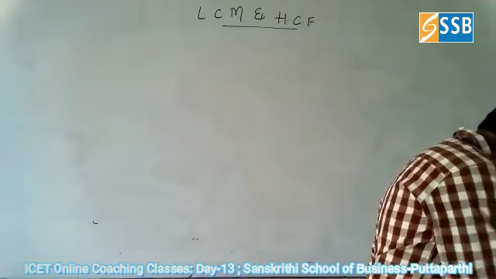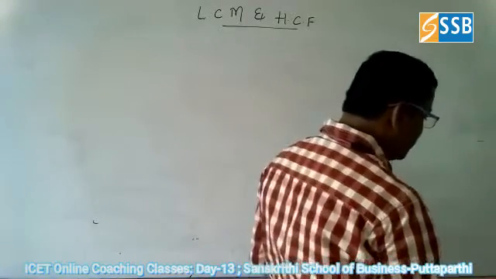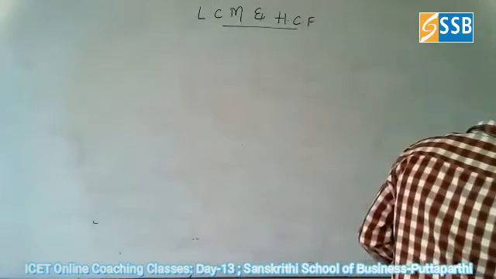Now we'll go for some other problem. Can you find the answer for this?